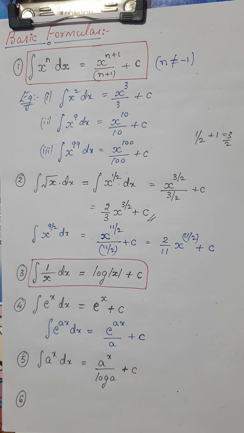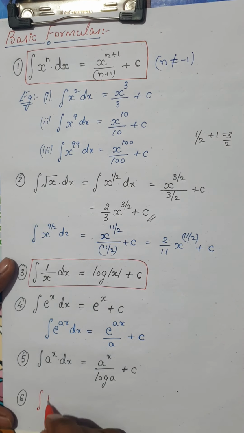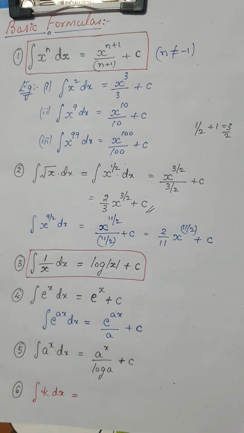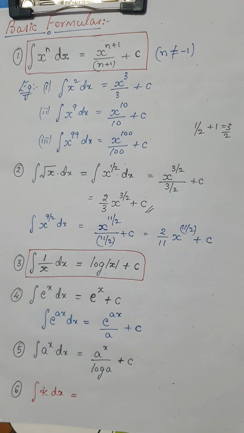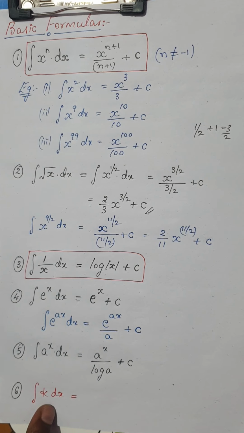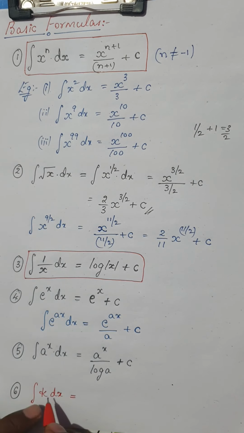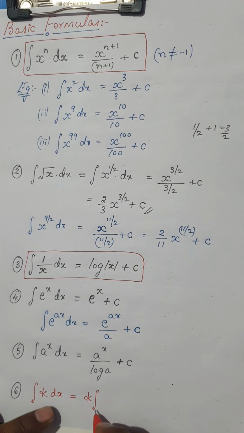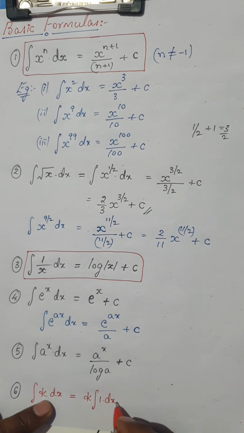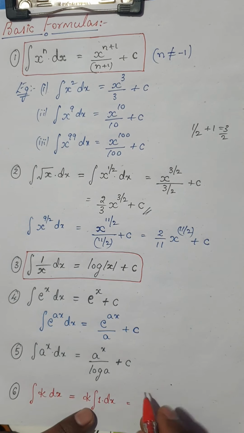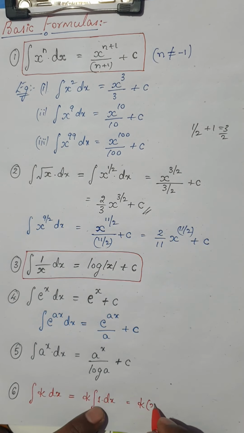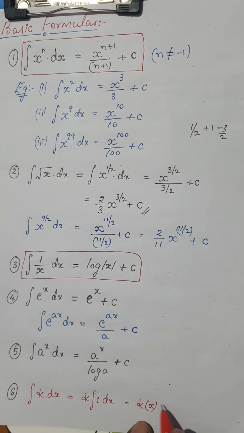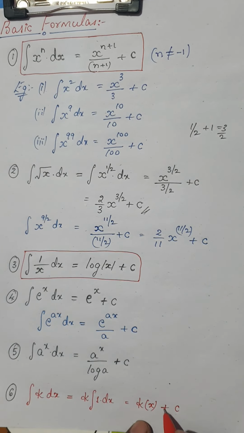This is a very important formula, you should bear it in mind. The integral of k dx, that is the integral of a constant. We know the differentiation of a constant would be 0, but the integral of a constant is, with k kept outside, k times the integral of 1 dx. The integral of 1 dx is nothing but x. So the integral of a constant is k into x plus c, where c is the constant of integration.